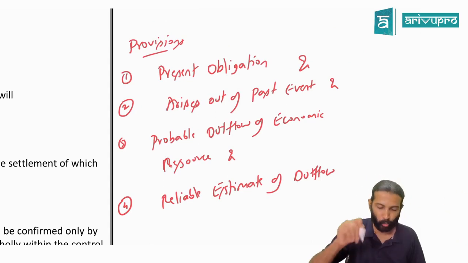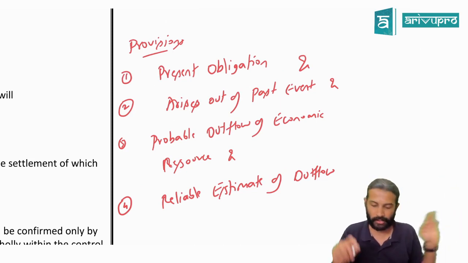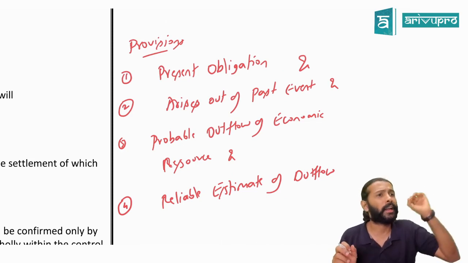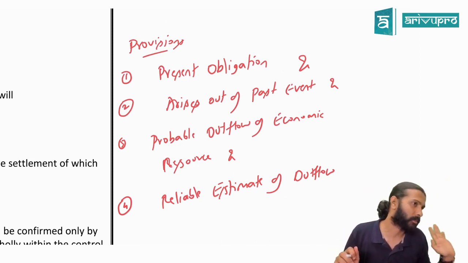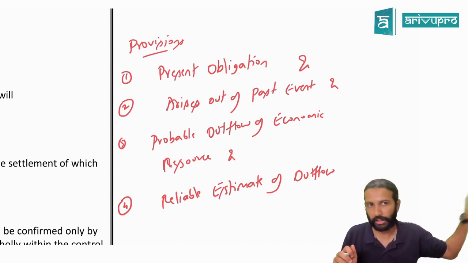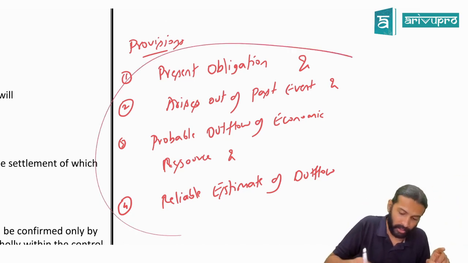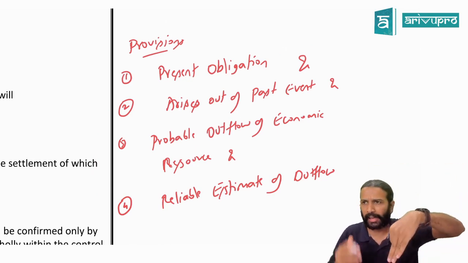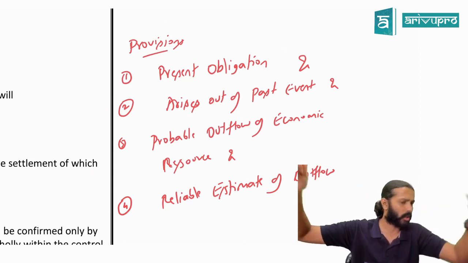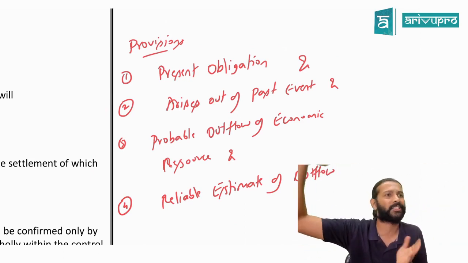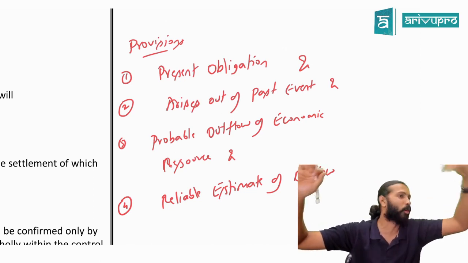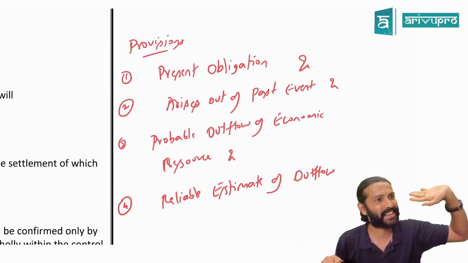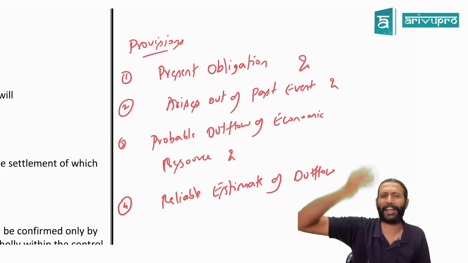Now we'll understand each one of them separately, and we have a lot of case studies. We have almost 10 cases, and if you understand this properly, the 10 cases can be finished in 10 to 15 minutes, because everything is based on these 4 features. Moreover, 90% of AS 29 and CA final Ind AS 37 is the same. One or two concepts you will only study at CA final. So almost that chapter is also over for you. You're not only preparing for inter, you're also preparing for final in a way. Just the standard name is different: here AS 29, there Ind AS 37.